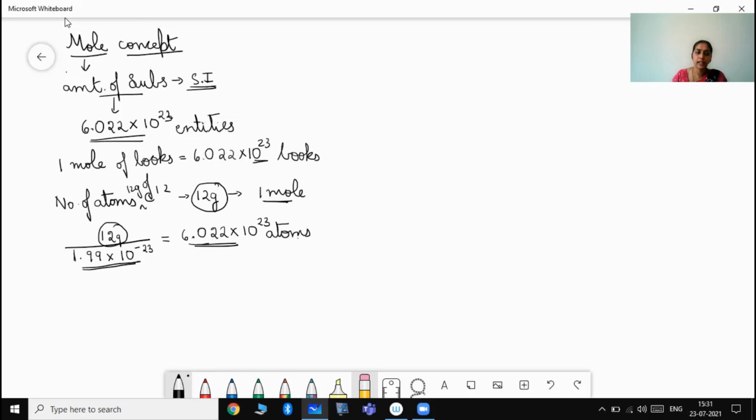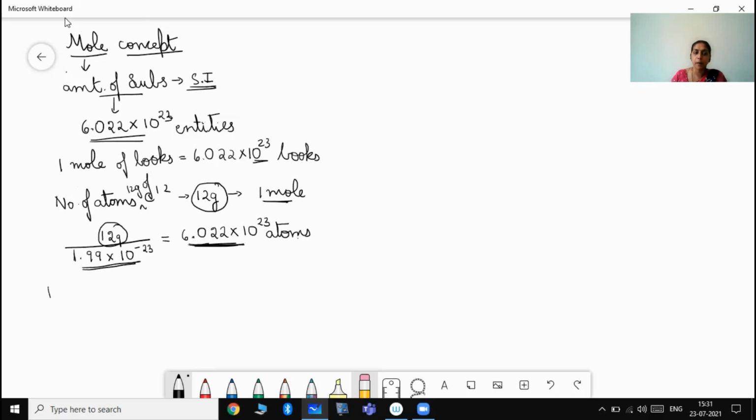So next is mass of 1 mole. So you got to know now 1 mole of any particular substance must contain 6.022 into 10 to the power of 23 entities. Remember this value always, very important value. You will be having this value in number of problems also. So its value of 1 mole is 6.022 into 10 to the power of 23.